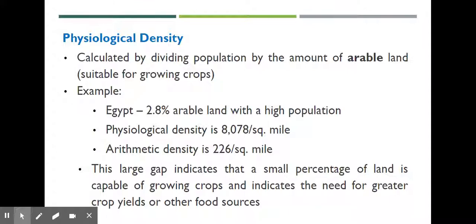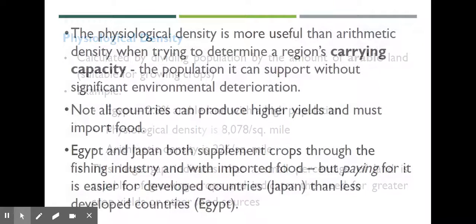So this large gap indicates that a small percentage of land is capable of growing crops and indicates the need for greater crop yields or other food sources. So they're going to have to bring in a lot of food because they have a very high population and not a lot of arable land.